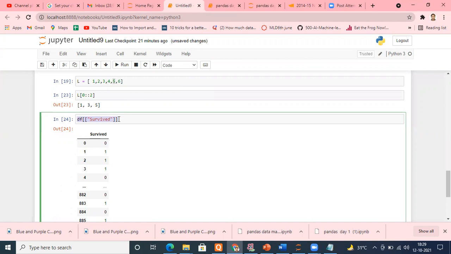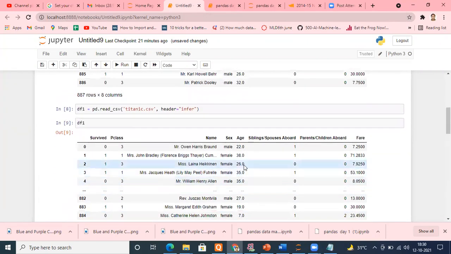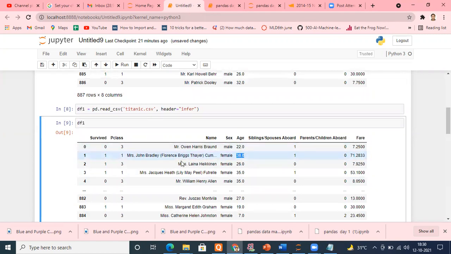Sir, can we access the row of... Don't worry, we'll come to that. Everything we can access. I'll come to everything because we will need that. If we are not able to access rows, we will not be able to access a single element of this data frame. For example, I need this thing, 38. How can I reach here? By the intersection of column and row only. Don't worry, we'll be doing that. Whatever you can think of in your brain is possible in Pandas. Is it fine, everyone? Yes, sir.